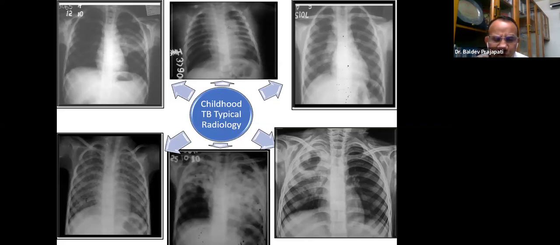how the CT scan is useful and what is the utility of CT scan for diagnosis of tuberculosis. CT scan, please. Routinely, we don't advocate the CT scan for diagnosis of tuberculosis at all. We should be very clear. But if at all you go, then in what way is it useful? And accordingly, you may utilize the CT scan. So please, what is the utility of the CT scan for diagnosis of tuberculosis?